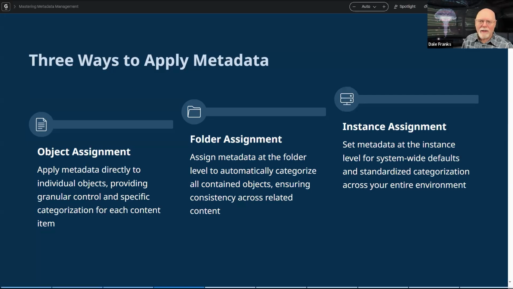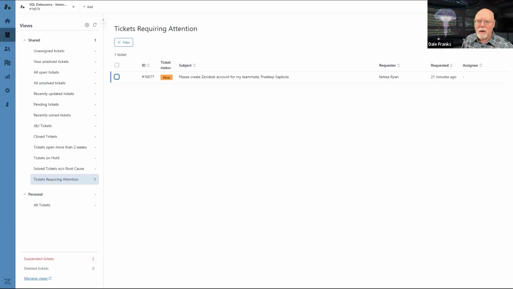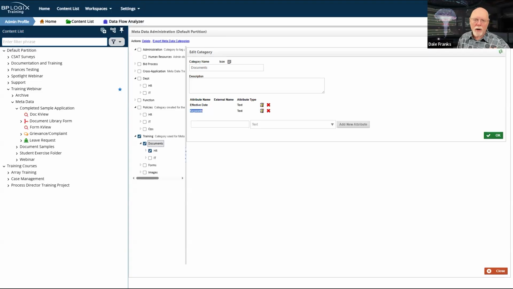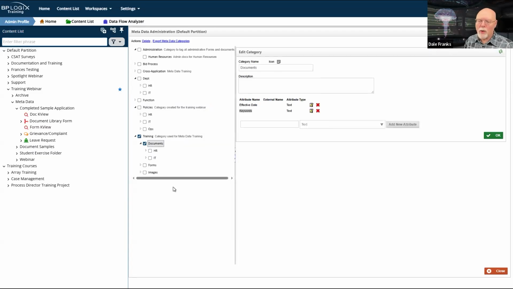And I know I have this in a later slide, but since we're here, let's talk about it here. And that is metadata export and import. When you have a set of metadata, you need to be sure that that metadata is the same across systems.